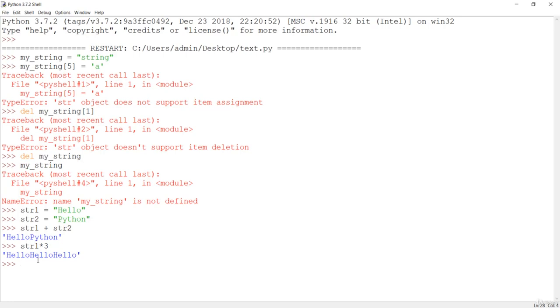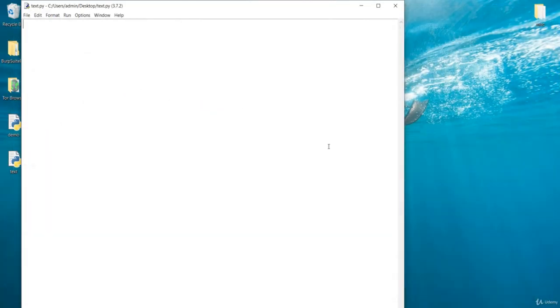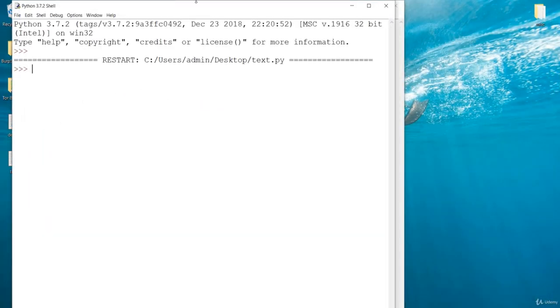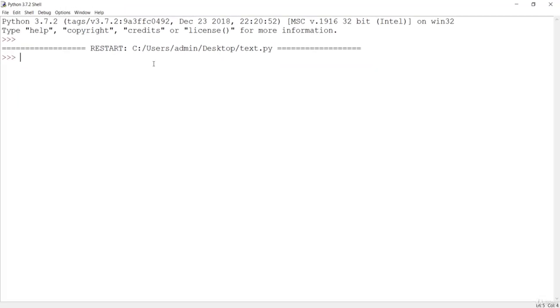So let's see some of the operations, or some of the inbuilt methods of a string now. Let me clear the screen one more time, and here let's see some of the inbuilt functions of the string. First of all, I'll make a simple string, and in this string I'll say happy birthday. So let's change or manipulate this string with inbuilt functions of Python. First of all, we'll see the capitalize function. So let's see how this works.